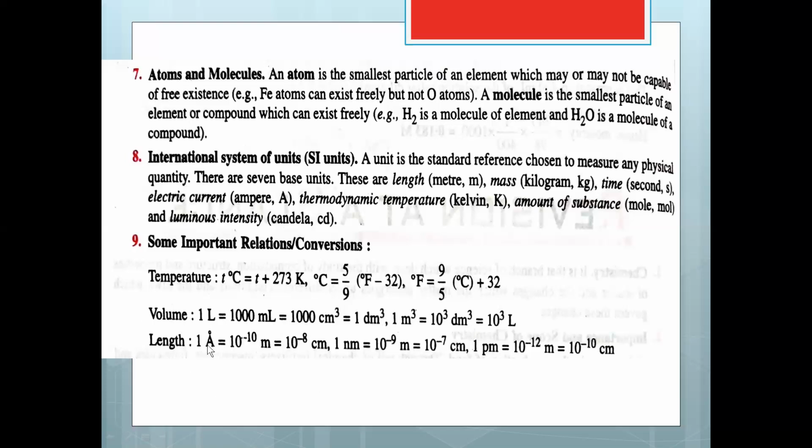1 angstrom equals to 10 raised to minus 10 meters, which is also equal to 10 raised to minus 8 centimeter. 1 nanometer equals to 10 raised to minus 9 meters, which is equivalent to 10 raised to minus 7 centimeters. 1 picometer equals to 10 raised to minus 12 meters, which is also equivalent to 10 raised to minus 10 centimeters. So these are some important relations and conversions which you should remember.